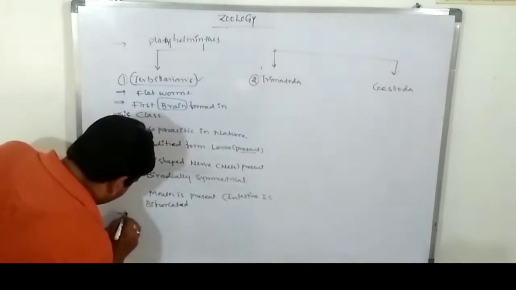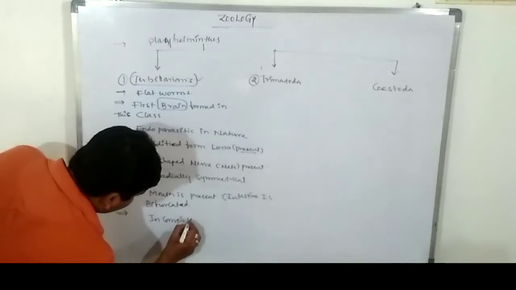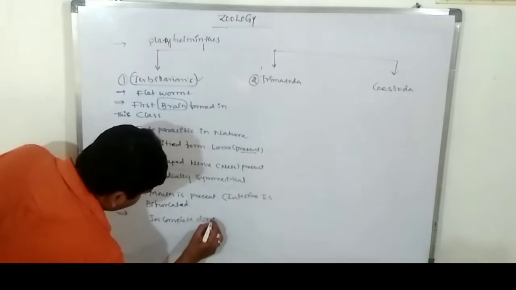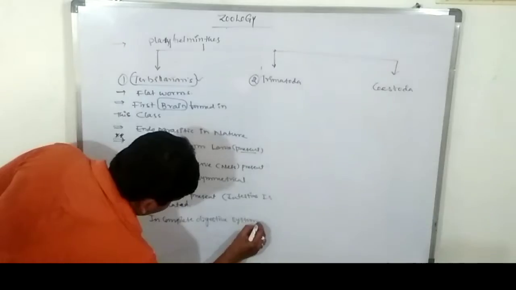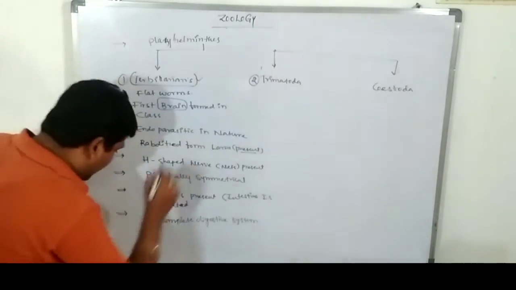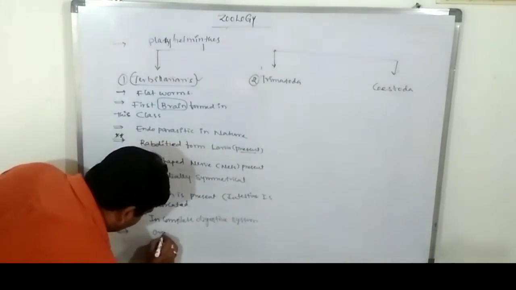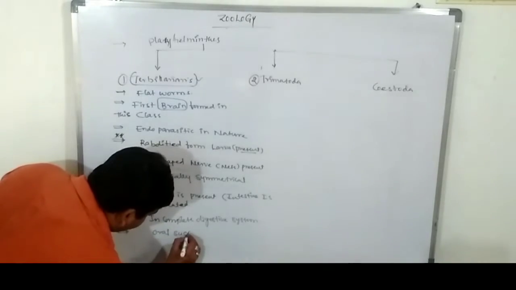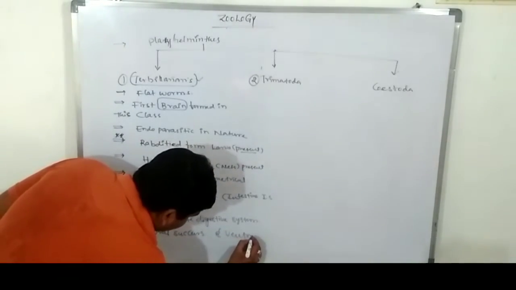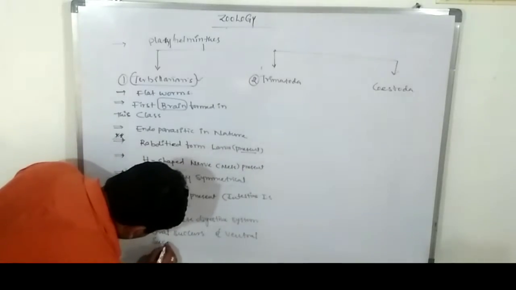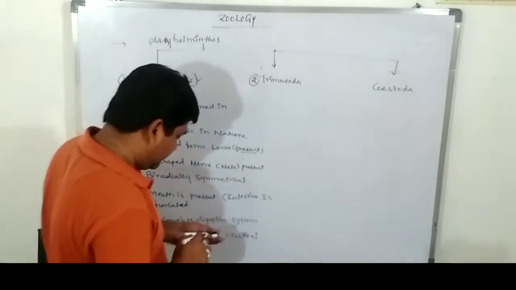The incomplete digestive system. Incomplete digestive system. Are you clear? So these have only oral sucker and ventral sucker. Oral and ventral suckers are present.